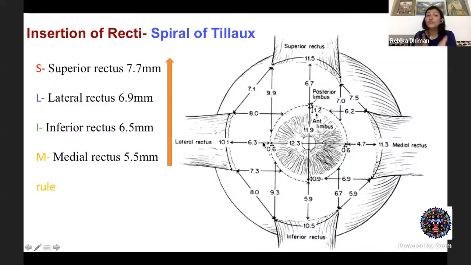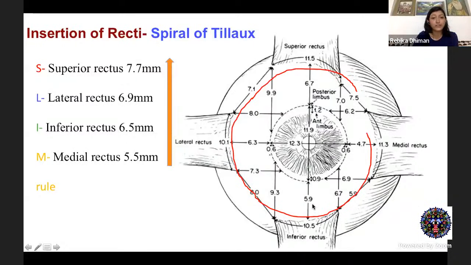Now the insertion of recti is also interesting. As I had told you, the insertions of these recti are not equidistant from the limbus. Rather, they are inserted in the form of a spiral. Now, this spiral is because of the varying distances of insertion. So as you can follow this red line, you see that the medial rectus is the closest one, inserted to the limbus at around 5.5 mm.